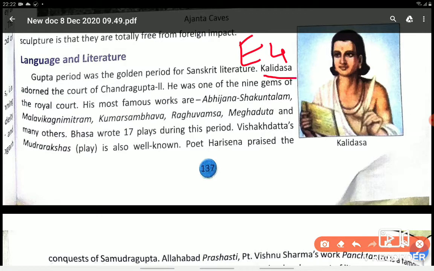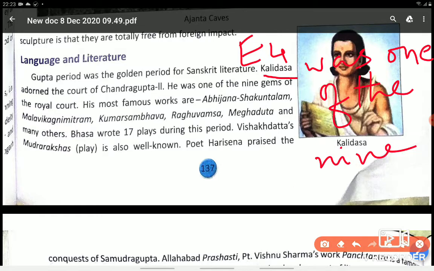First of all, you will write: Kalidas was one of the nine gems adorned in the court of Chandragupta II.